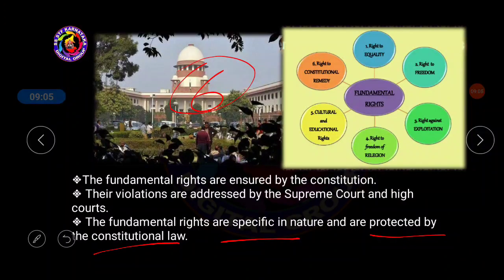Then laws will be made, like remember here, cultural and educational right. Now the RTE Act has been passed by the Parliament of India. RTE in the year 2005 was implemented by the Manmohan Singh government. So various laws will be made by the government of India to protect the fundamental rights, in the case of religion, in the case of right to equality, everywhere certain laws are made.